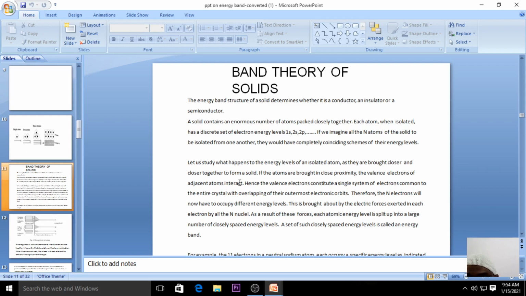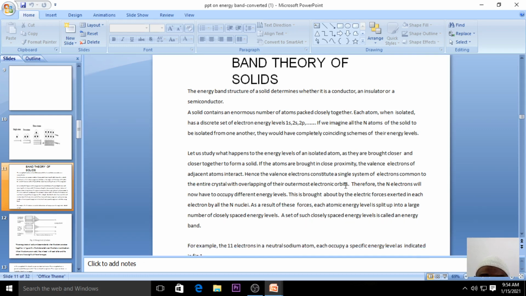When you combine all those energy levels, whatever energy band appears is considered to be the valence band. I think you have a clear idea regarding the valence band. The valence electrons constitute a single system of electrons common to the entire crystal, and therefore if there are n number of electrons, you will have different energy levels.